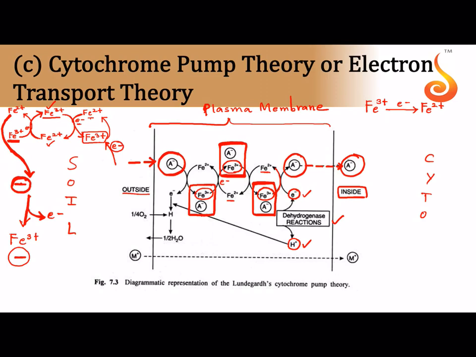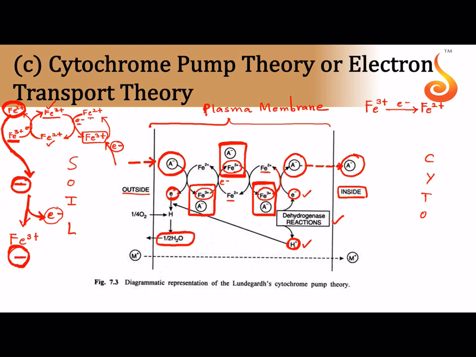Okay, so remember there are Fe2 plus molecules which are periodically getting oxidized by giving away an electron. The last Fe2 plus molecule in the cell membrane towards the outer surface of the cell membrane will get oxidized into Fe3 plus by picking up an anion and by giving out the electron. The electron which is given out will combine with the H plus that we got on the inner surface in order to form a water molecule. Okay, this is slightly confusing, so go through it once again. You will get a clear picture of how this Fe2 plus, Fe3 plus change is happening.